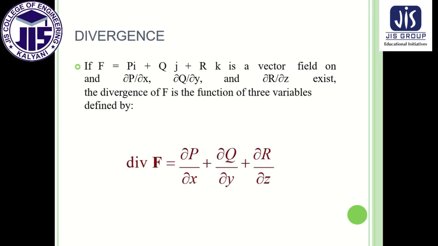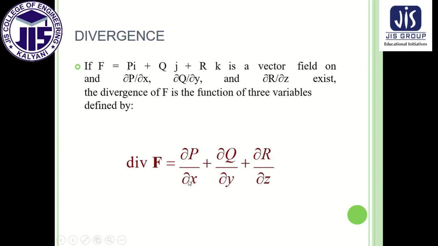So this is the divergence form, div is the short form. When we do this divergence on a vector F, then we can write divergence F equal to del p by del x plus del q by del y plus del r by del z, where p, q, r are the magnitudes along i cap, j cap and k cap, which I already showed by the vector F. So this is about the divergence F.